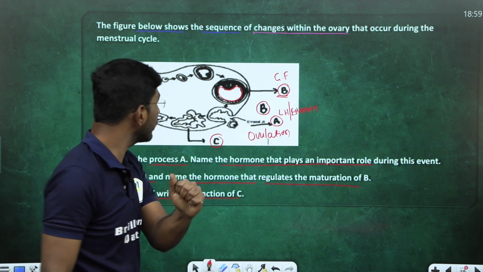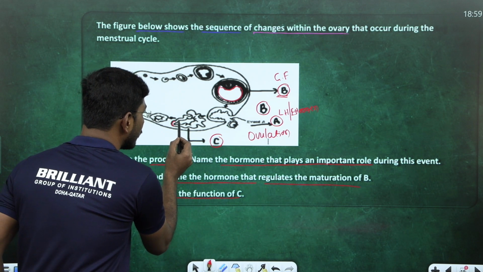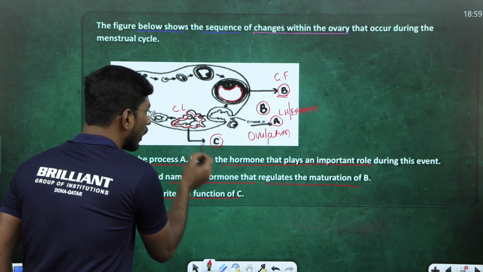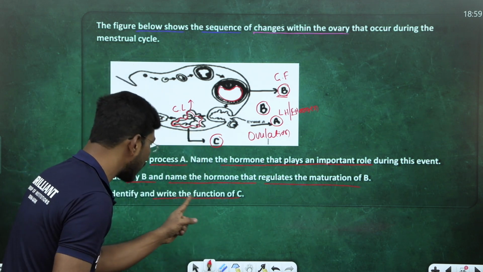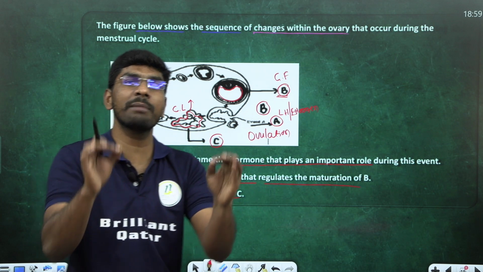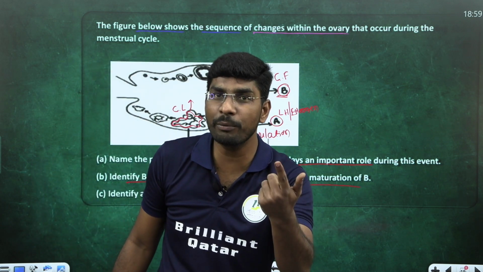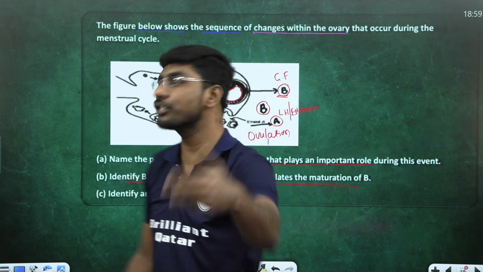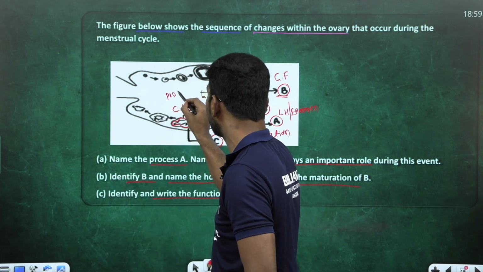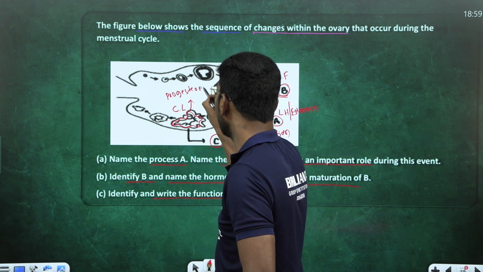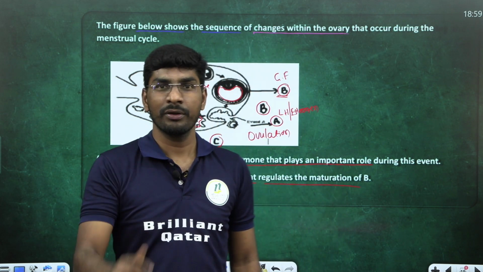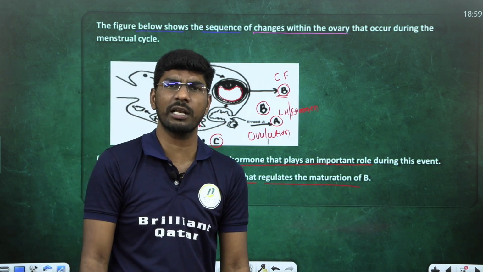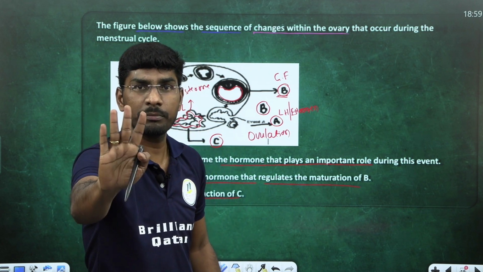What is C here? Look at here. What about this one? This is called corpus luteum. They're asking the hormone secreted by C. Corpus luteum behaves like a temporary endocrine gland. Sir, it secretes, it produces progesterone hormone. Simple answer. Enough. I hope you are perfect in this topic, but if any question comes in the transfer section about this one, you should be ready to write.